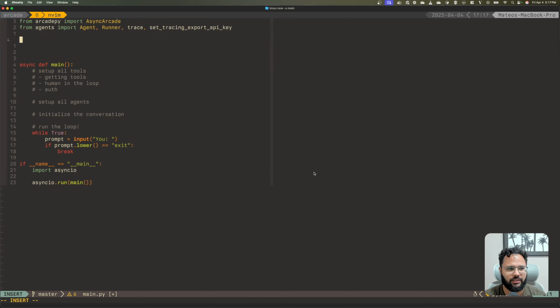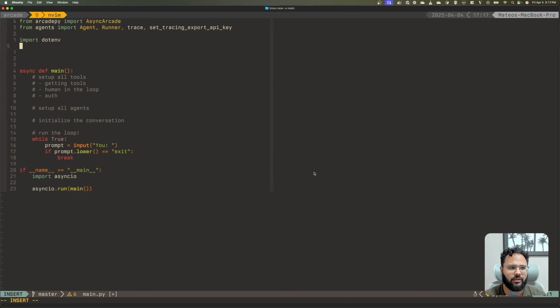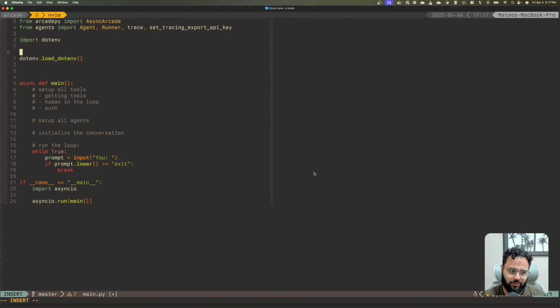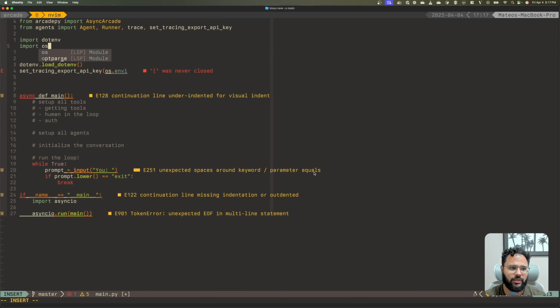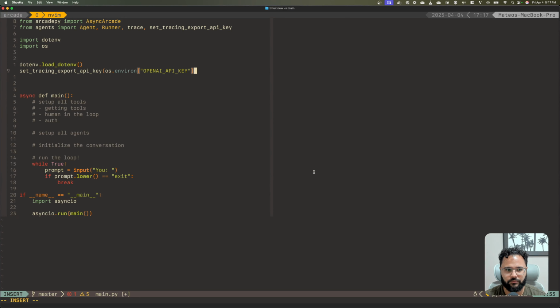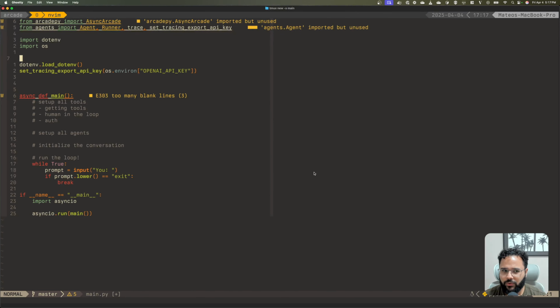Then I want to import dotenv, load_dotenv. So all of the variables are now loaded. And I want to set the tracing environment. Import os environment variables. And that's the OpenAI API key. So with this, we already set the tracing. We have all of the variables, and for now, I think that's all that we need, right?